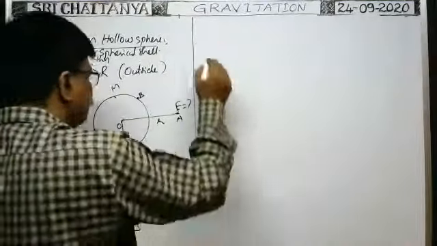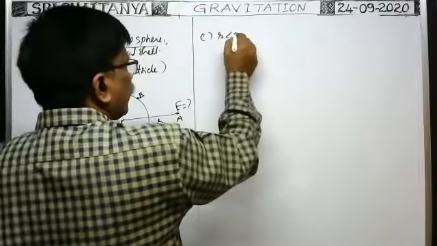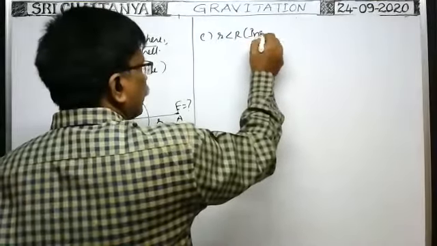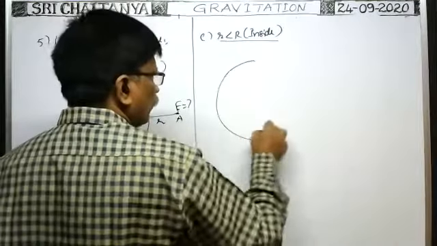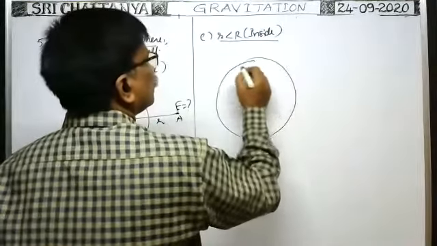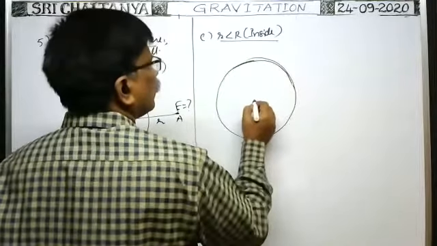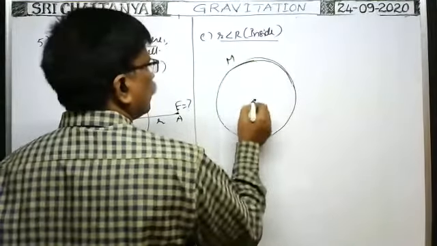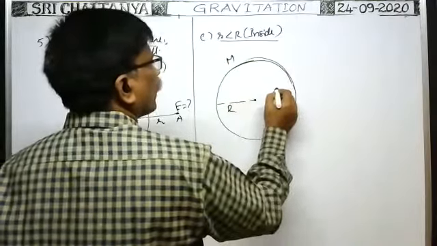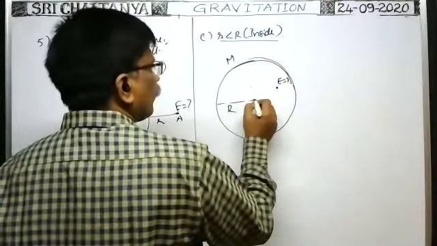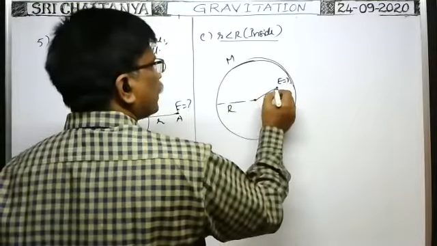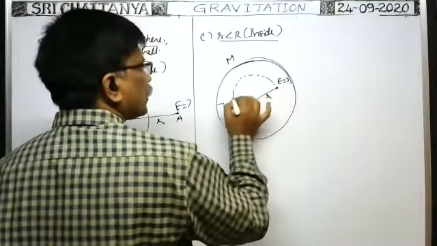Now you tell me, if small r is less than capital R, that means inside the spherical shell or hollow sphere, in this case what is the intensity of gravitational field? By the shell theorem, taking this distance as the radius, you imagine a sphere here.